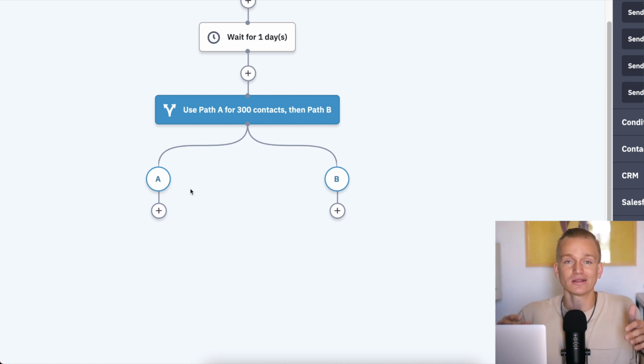I can test out a lot of different things. I can test out the subject lines. I can test out the images within those emails. I can test out copies. I can also create a completely different path where perhaps, let's say, instead of sending an email 2 days later, I'm sending an email 3 days later, and see which one is performing better, so on and so forth.